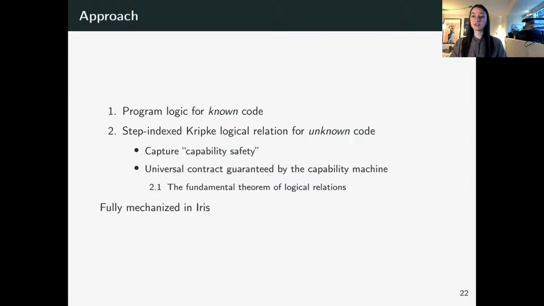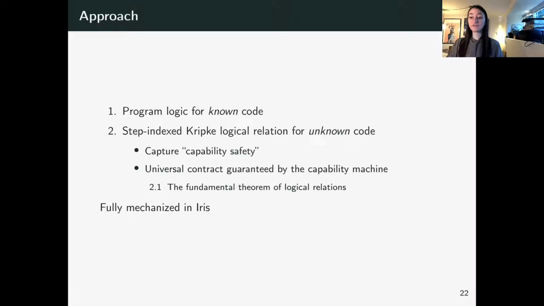And because of the dynamic checks of a capability machine, although there are no static guarantees from the program, we know that the capability machine language enforces some notion of capability safety, because there are dynamic checks that can fail and stop you from doing something undesirable. And the logical relation is meant to capture exactly that notion. So we can see the logical relation as a universal contract guaranteed by the capability machine. And this universal contract is proved correct through the fundamental theorem of logical relations, which will say that all arbitrary programs adhere to the universal contract.